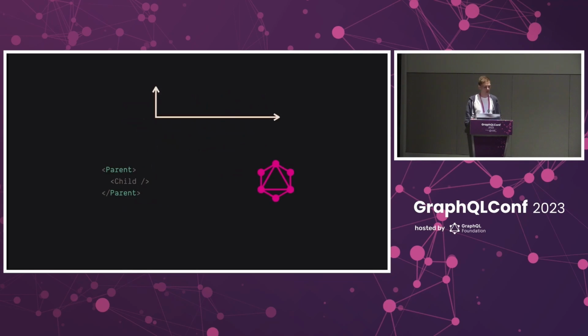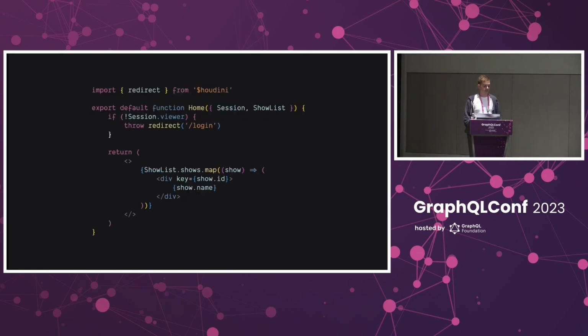And so now, when our view renders, the parent component first renders, sending that parent query. And then the child renders to fetch its second query. And so the problem here is that our application doesn't know that this page needs both of these queries in order to fire. So if we want to be able to fix this problem, we have to determine that list of the full set of queries for every possible page in our application. Right now in Houdini, this is done with some pretty simple static analysis. Take this query from earlier, for example.